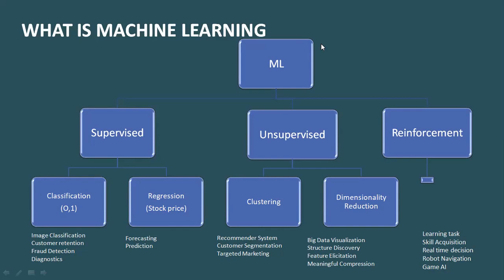Now in machine learning, we definitely have to teach the machine, just like the way we are teaching kids. So there are different ways of teaching a machine: supervised way, unsupervised way, and reinforced way. Right. So this entire process through which we are teaching a machine to give us a desired output is called machine learning. Now, as I said, there are three different ways of teaching a machine. Supervised is further divided into classification and regression. And second is unsupervised, which is divided into clustering and dimension reduction. And third is reinforcement. Just ignore this small box.